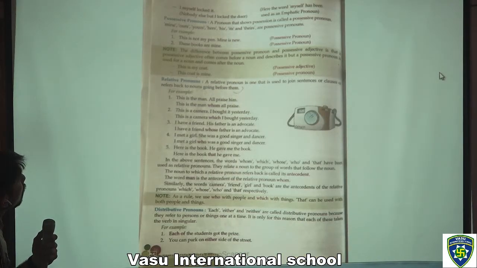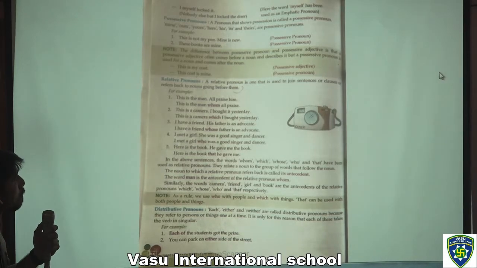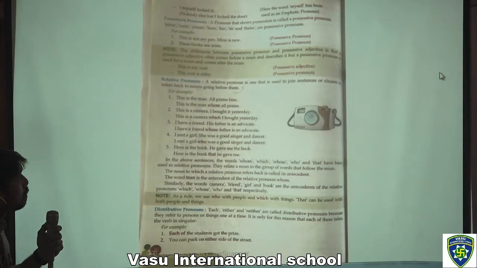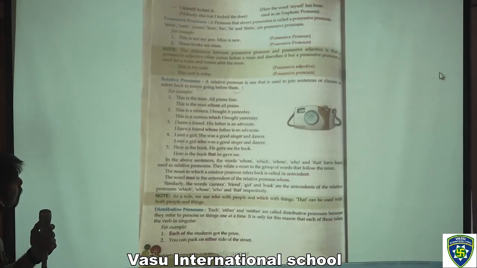On the next page we have possessive pronouns. The pronoun that shows possession is called a possessive pronoun. Mine, ours, yours, hers, his, its, and theirs are possessive pronouns. For example, this is not my pen. Mine is new. That is a possessive pronoun. And after that we have relative pronouns.